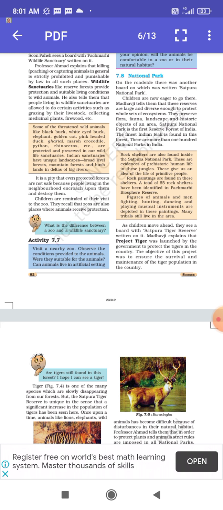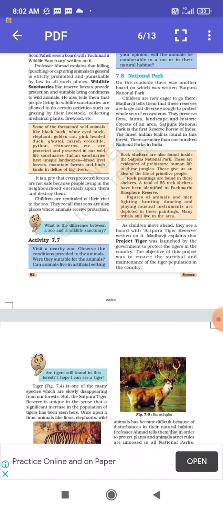Now students, in the national parks we are not only providing protection to flora and fauna, but we are also preserving the evidences of prehistoric human lives. That is, if you go to these national parks, you will find the pictures of many animals and men fighting, hunting, dancing, playing musical instruments.